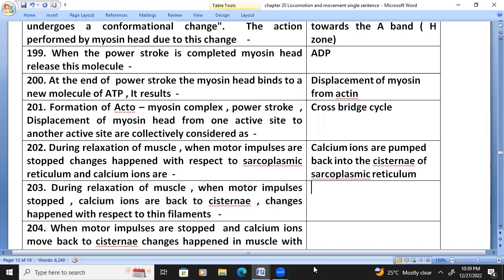Changes then happen with respect to the thin filament: masking of the active sites of actin by the troponin and tropomyosin complex.